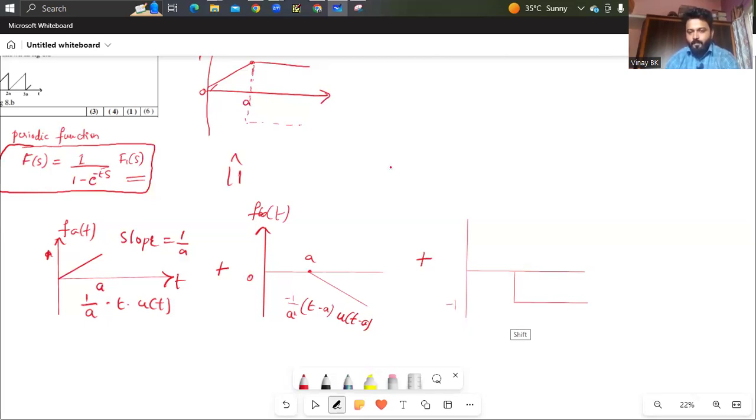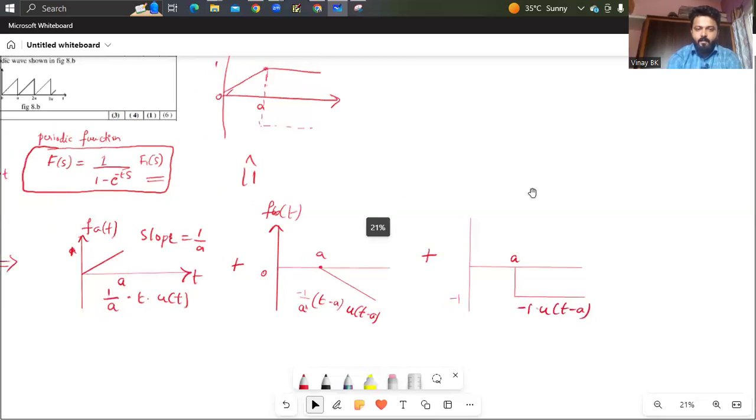So this is minus 1, so minus 1 into, here it is a, shifting of the waveform, so minus 1 into u of t minus a. If you add these three, you'll get the first waveform, that is, the sawtooth waveform.